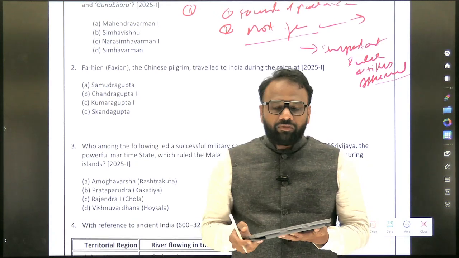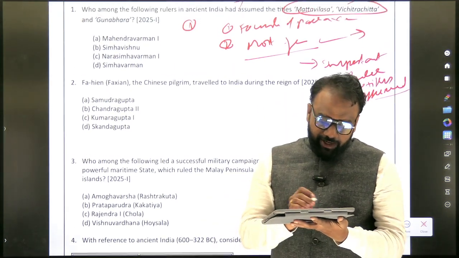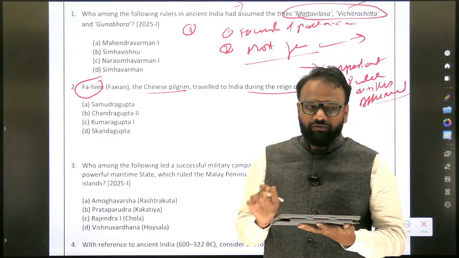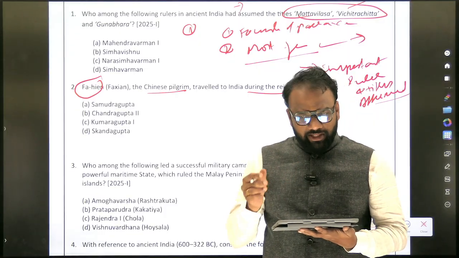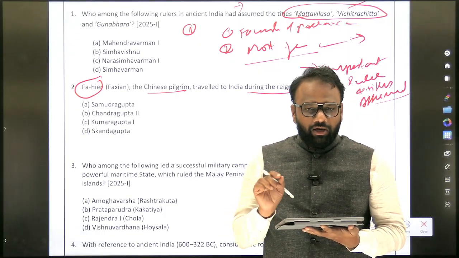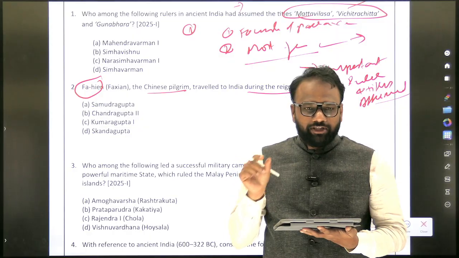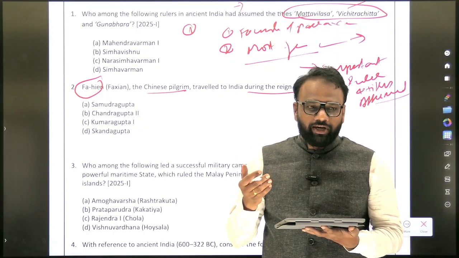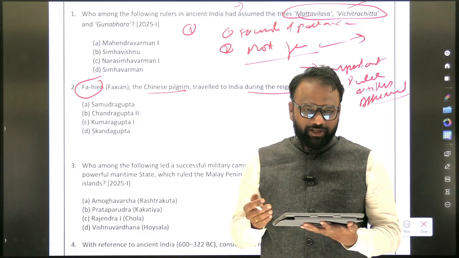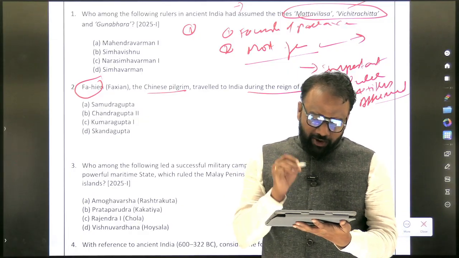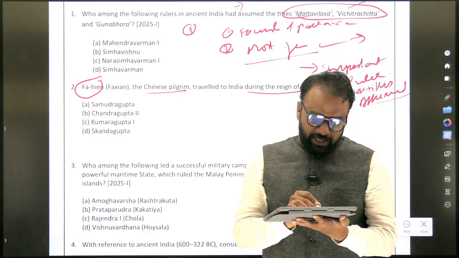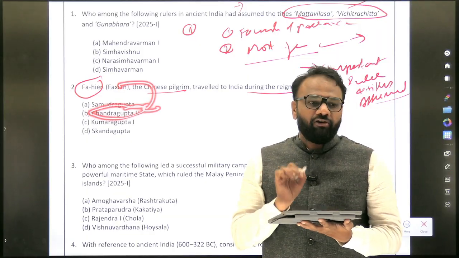Next, second, Fahien, the Chinese pilgrim, traveled to India during the reign of. So previous year also, and again this year, I have shared some compiled information. In that compiled information, what we had shared is which foreign traveler came to India during whose reign. During the normal discussions also I have highlighted. So here, Fahien came during the reign of whom? Chandragupta II, also called Vikramaditya.